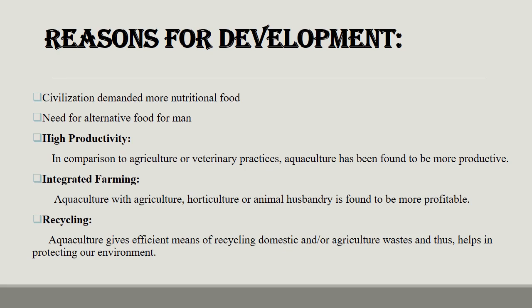High productivity: in comparison to agriculture or veterinary practices, aquaculture has been found to be more productive. Integrated farming, aquaculture with agriculture, horticulture, or animal husbandry is found to be more profitable. Recycling: aquaculture gives an efficient means of recycling domestic and agriculture waste and thus helps in protecting our environment.